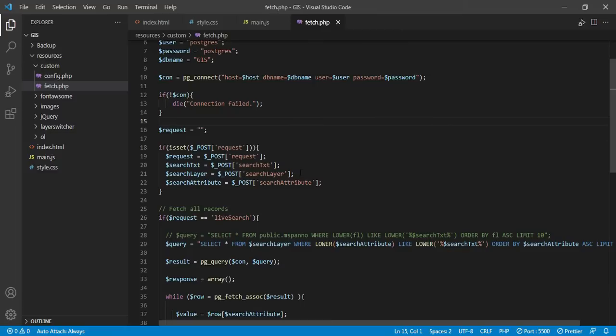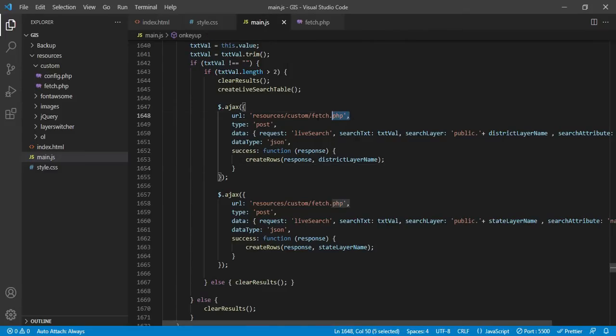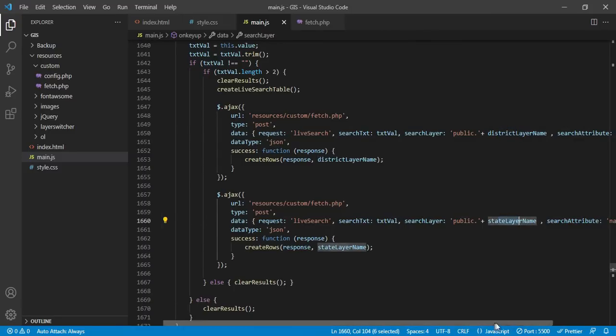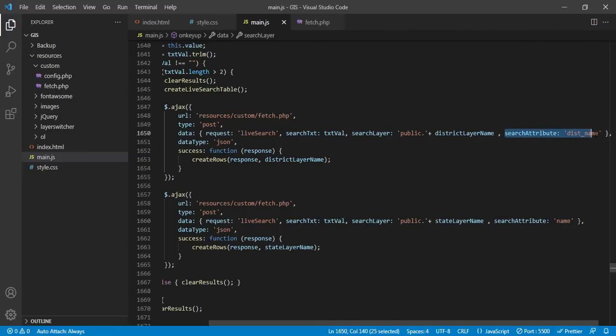Now once the connection is established, it is taking the information which is coming from the client side. So let us understand that. Here when I am calling the fetch PHP, the request type is post, and then this is the information that is being passed from the client side to the server side. The request type is live search, and then the text value which the user has typed in the search box, and then this is the table in which I have to search. So I am searching on a district table. In the second Ajax call I am searching on the state table. So you can see I am making 2 Ajax calls, and I am also providing the attribute field in which I have to do the search.